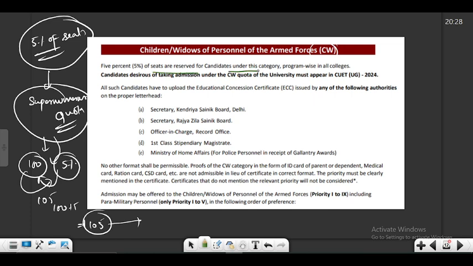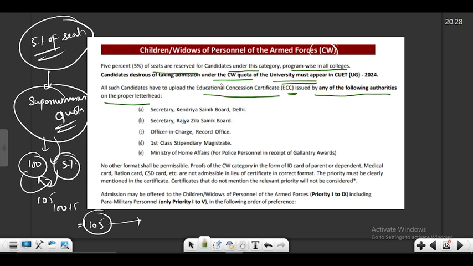are reserved for candidates under this category program wise in all the colleges, and whoever wants to take admission under this category must appear for CUET, right? So how do you prove that you have this quota? So all the candidates have to upload the educational concession certificate, ECC, issued by any of the following authorities on the proper letterhead.